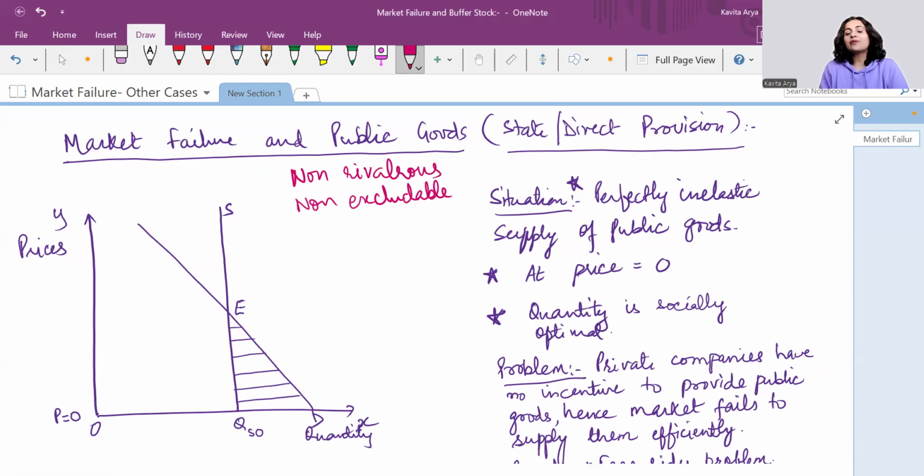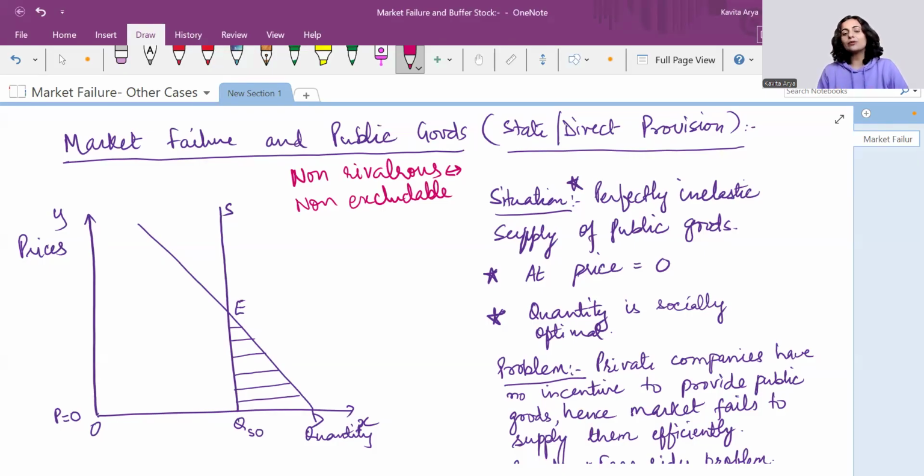When it comes to non-rivalrous, it means the consumption of these public goods by one person would not impact the consumption of the other. It means that the others would also have the same chances and the same scope of consumption. For example, street light, right? So even if a person has paid or not paid the taxes, or whether he is a resident of that society or not, if these are public goods, not private ones, they would be open to all for usage. Whosoever passes by uses that.